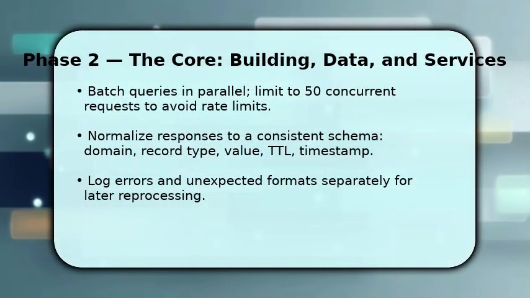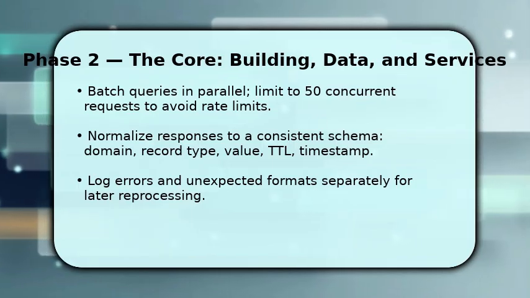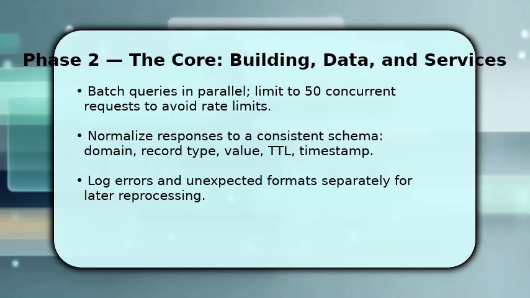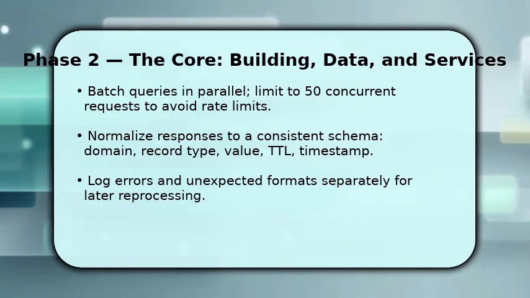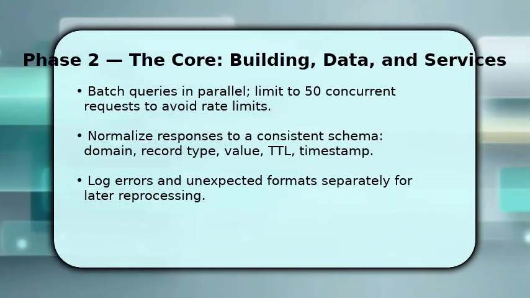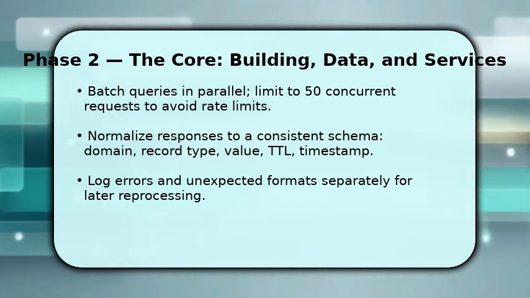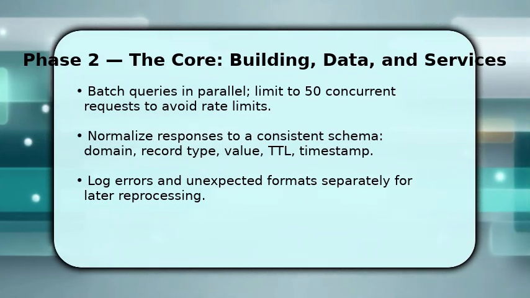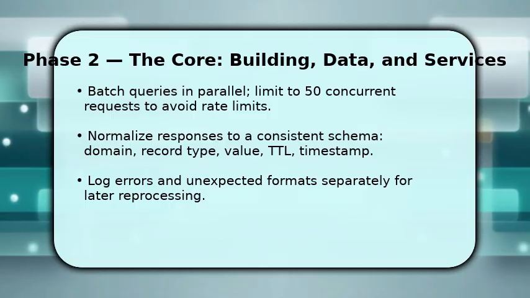Now run queries in controlled batches and parallelize sensibly. About 50 concurrent requests is a good starting point to balance speed and rate limits. As you receive answers, transform them into a unified schema: domain, record type, value, TTL, timestamp, because consistency makes joins and analysis simple. Once transformed, write successful records to your main dataset and route failures to an error log for rechecks. Finally, validate sample rows to ensure parsing rules captured edge cases like multiple TXT strings or CNAME chains.